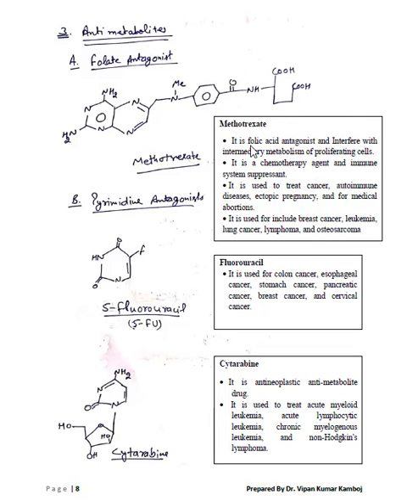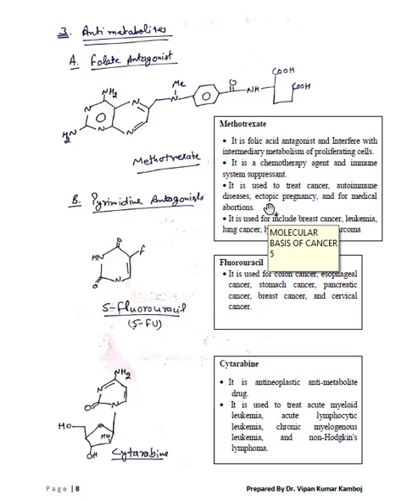That means it interferes with folic acid utilization. It interferes with the intermediary metabolism of proliferating cells. It is a chemotherapeutic agent and also has immunosuppressant property. It is used to treat cancer, autoimmune disease, ectopic pregnancy, and for medical abortion.